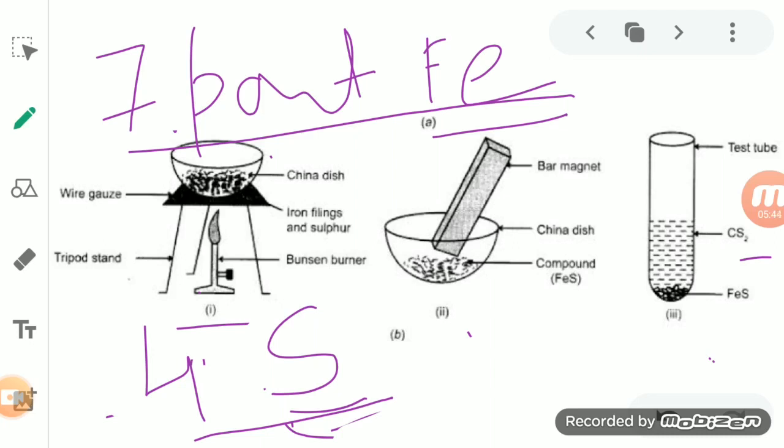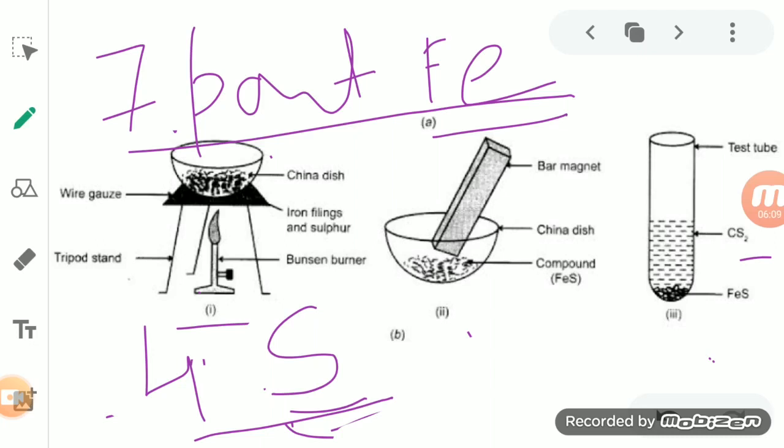It means they will not react with each other. Thus we can say that this iron sulfide compound is always made up of the same elements, iron and sulfur, and these elements always combine together in a fixed proportion by mass.